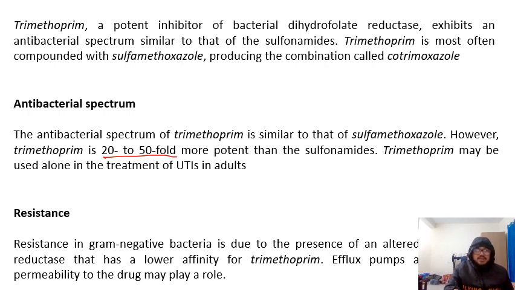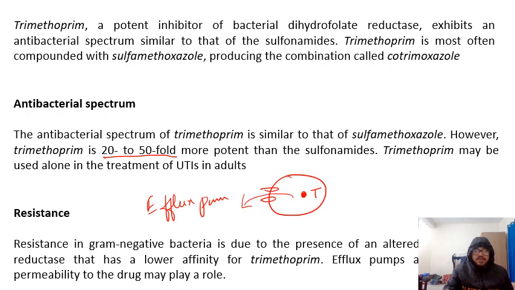Resistance to trimethoprim is due to the generation of an efflux pump. Some bacteria develop an efflux pump. Suppose we are giving trimethoprim and it is entering the bacteria, so this is the trimethoprim. What the bacteria will do is take this trimethoprim out of the cell. This is known as an efflux pump.